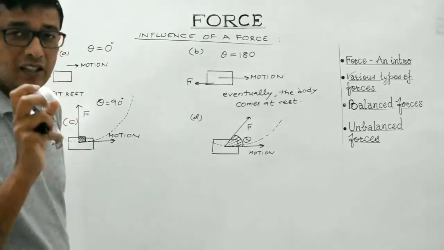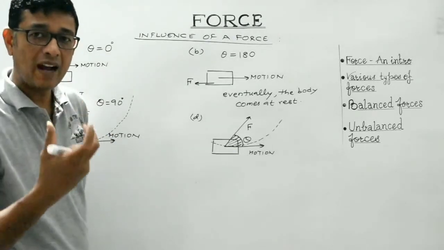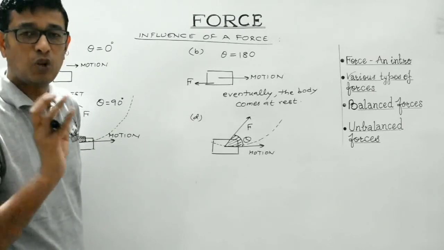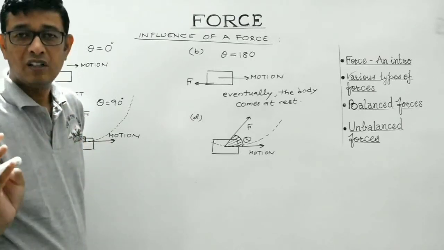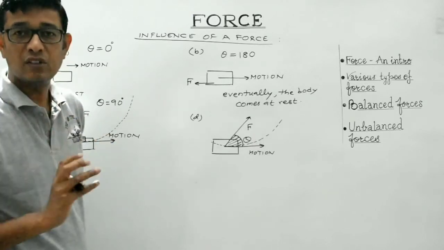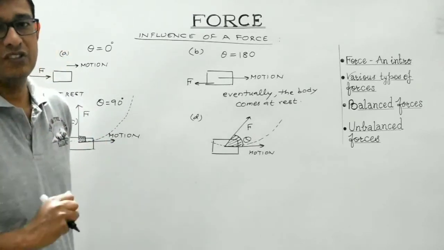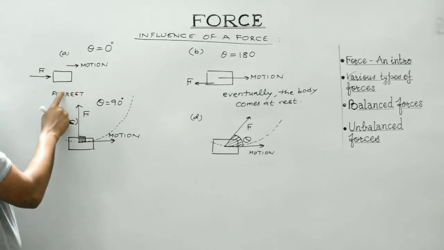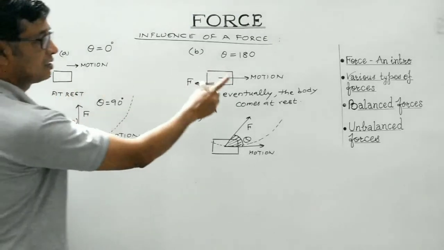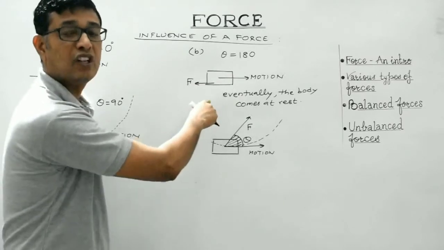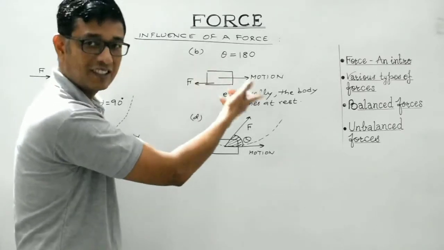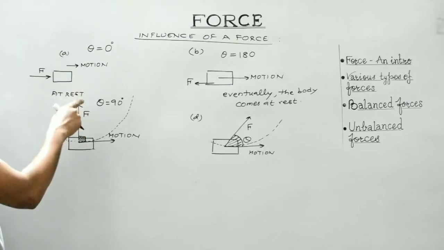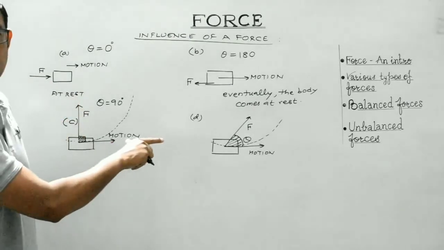So, it is an influence or an impact by virtue of which either the speed of the body changes, or the direction of motion of the body changes, or both change, right? This is the case where the body is changing its state from rest to motion. This is the case where the body is changing its state from motion to rest. This is the case where the force applied is perpendicular to the direction of motion of the body.